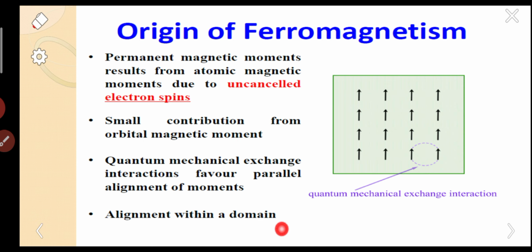Next, alignment within a domain. Already in the first slide I gave the domains. In a single domain, all the magnetic dipoles are aligned in the same direction. In this type of image, all the dipoles are parallel, but that is restricted to a single domain, not the whole specimen.